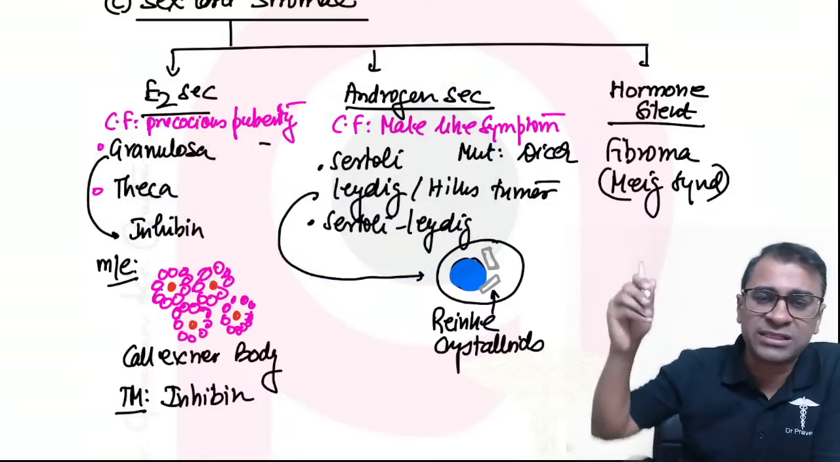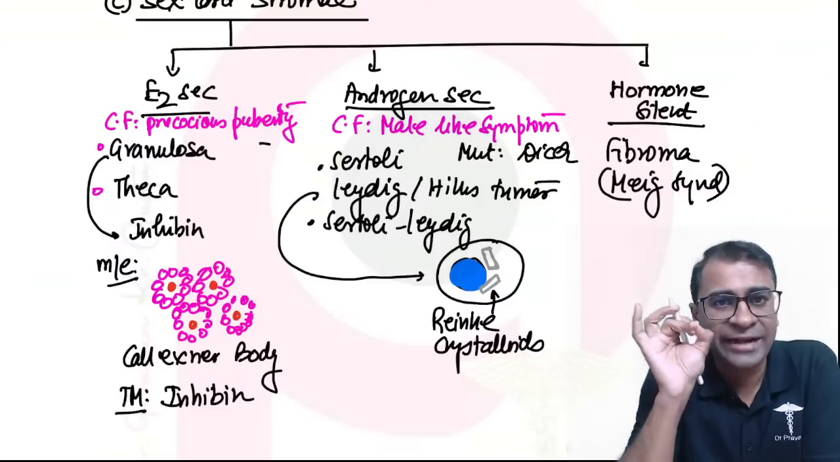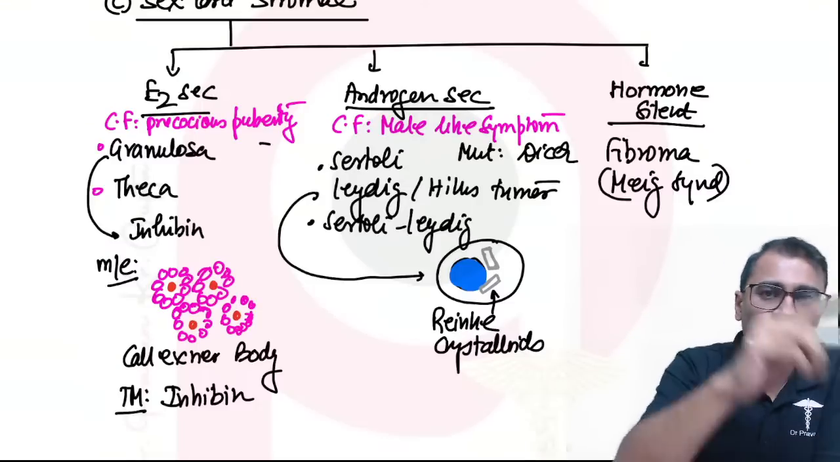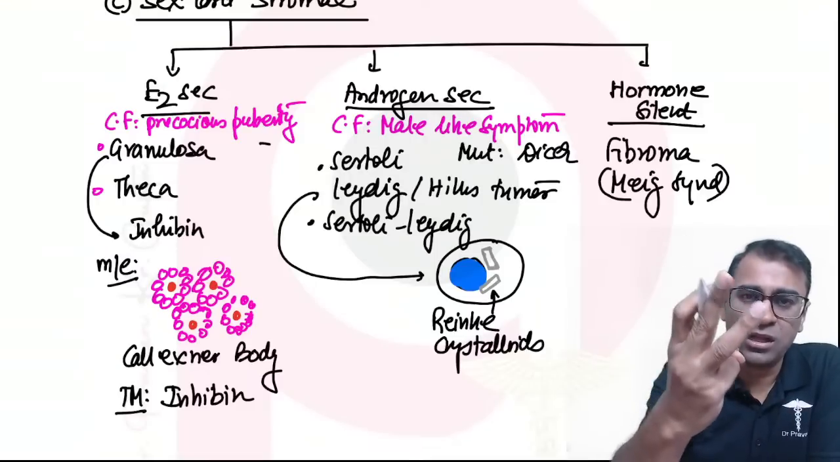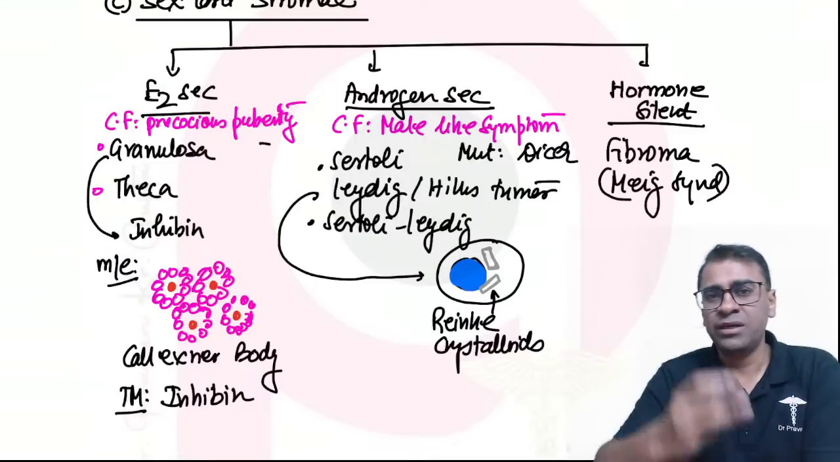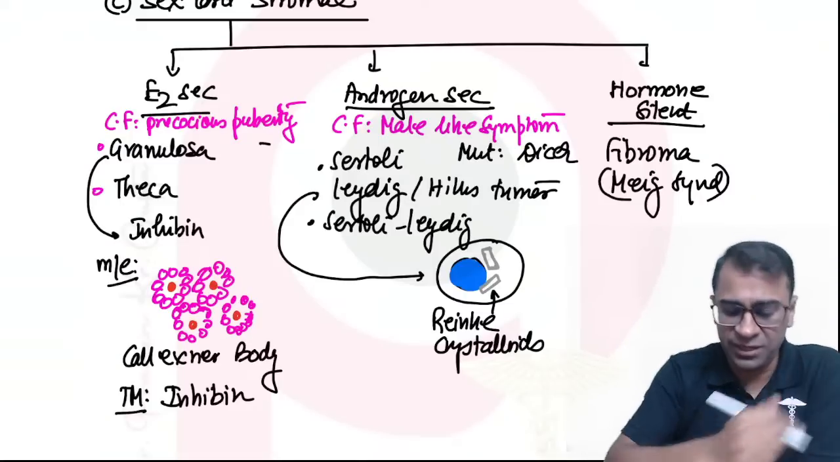Meigs syndrome, guys, has two things: one, ascites, and the other is hydrothorax. Tell me, all of you, which tumor shows pseudo-Meigs syndrome? Name three tumors. I want all of you to tell me three tumors which can show pseudo-Meigs syndrome. All of you message me here.